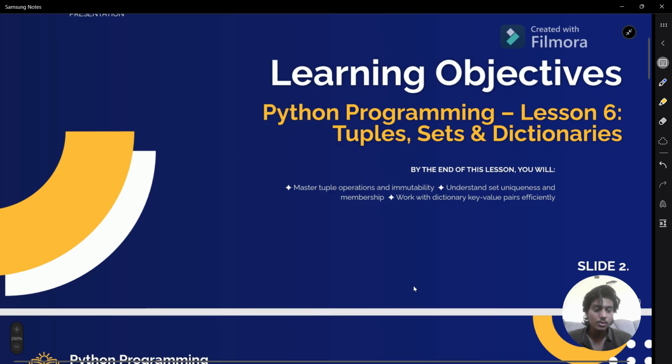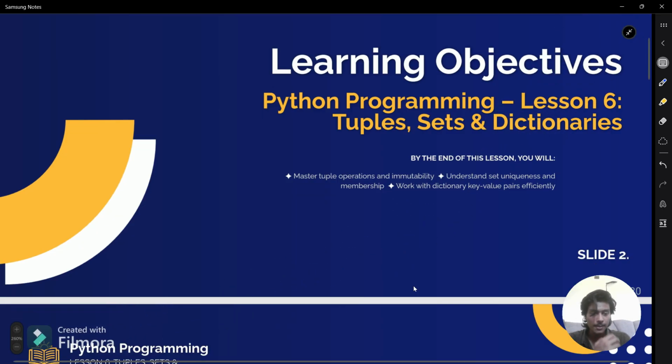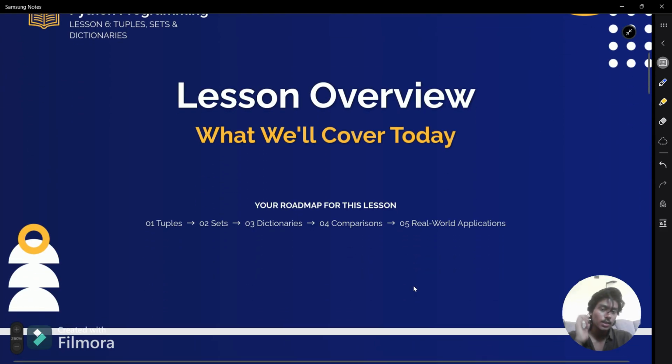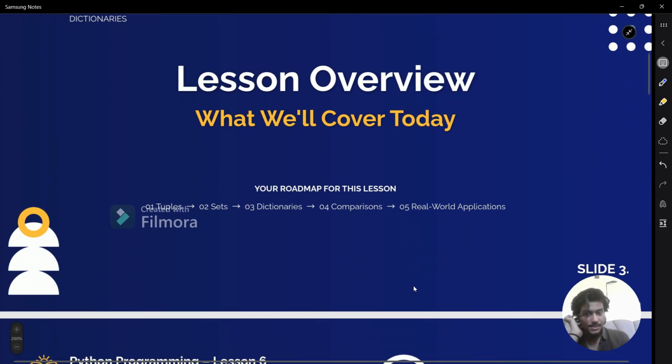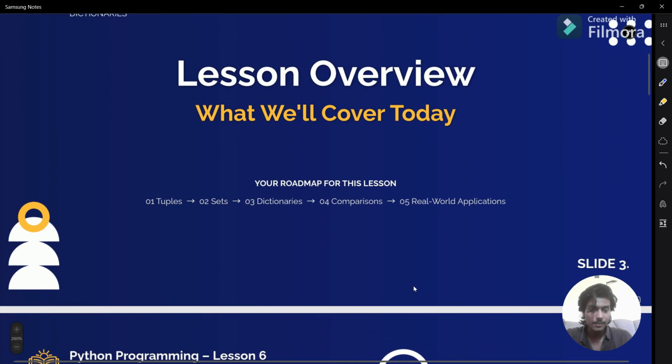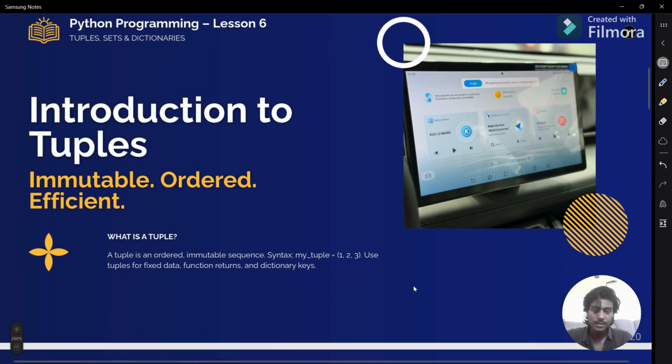Both are used to store data, but in a dictionary we can store data more efficiently than in lists. Don't worry, we are going to cover that. Today we will cover tuples, sets, dictionaries, comparisons and real-world applications. Now we start with tuples.